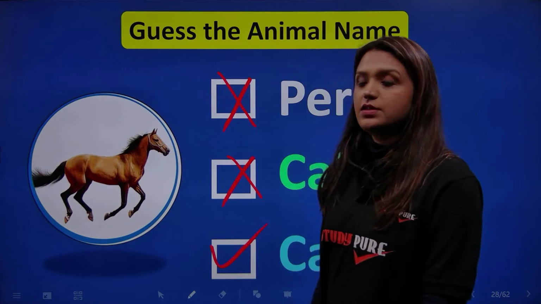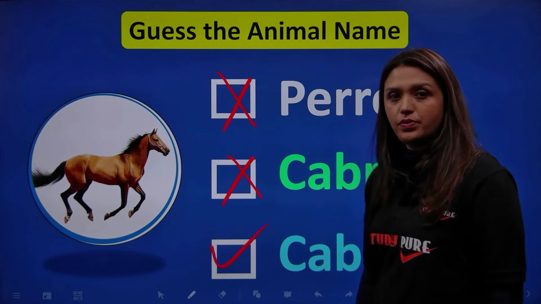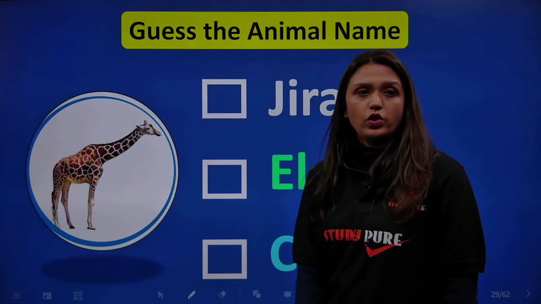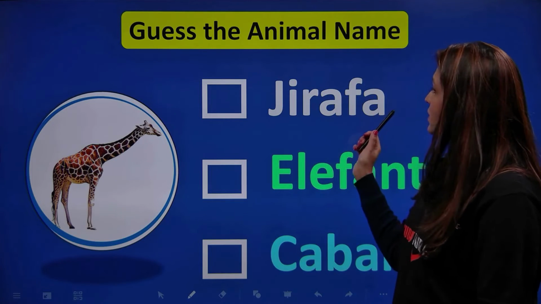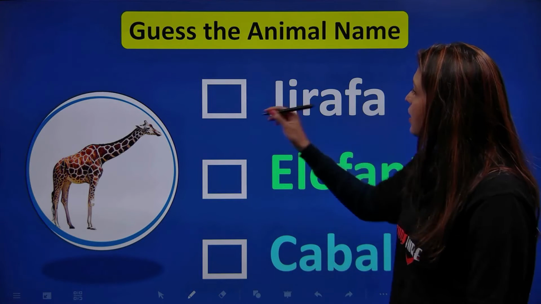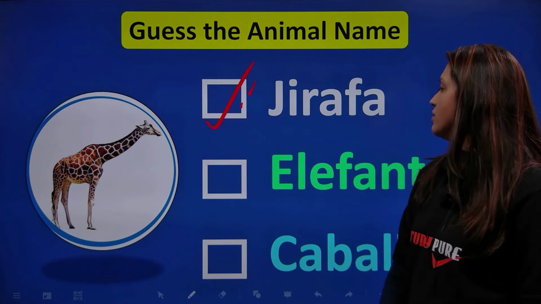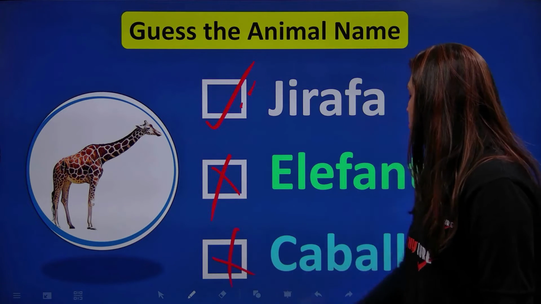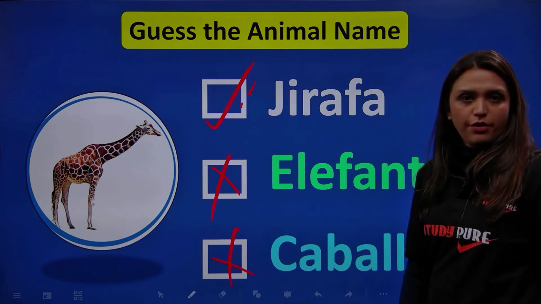Correcto. You're right. It's a caballo. Next. How about this one? Which one is this? Yes, that's an easy one. No points for guessing. It's a giraffe. Not an elefante, not a caballo, but a giraffe.